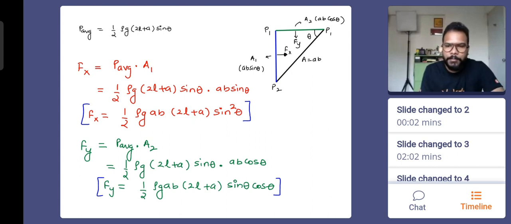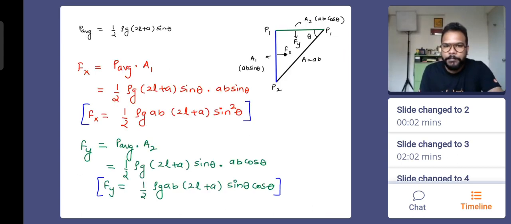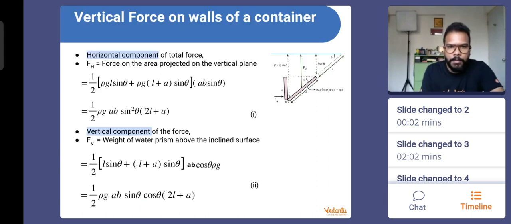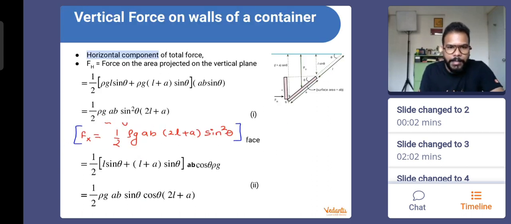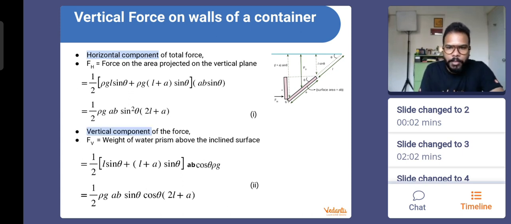Cool. Let me cross check with the already written derivation. Half rho G AB sine square theta (2L plus A). This is what we get. Let's compare and tell me, is it matching with equation number 1? It's matching, right? Half rho G AB (2L plus A) sine square theta. So far we are on the right track.